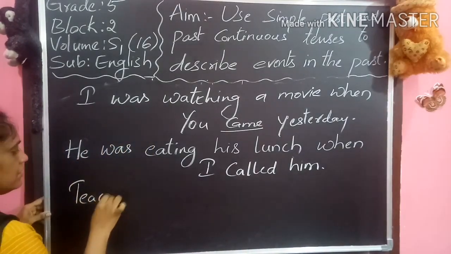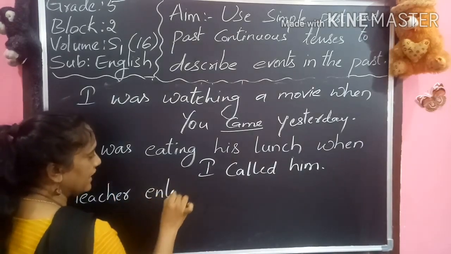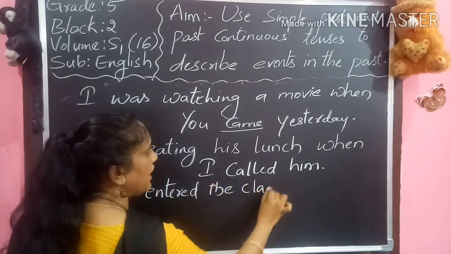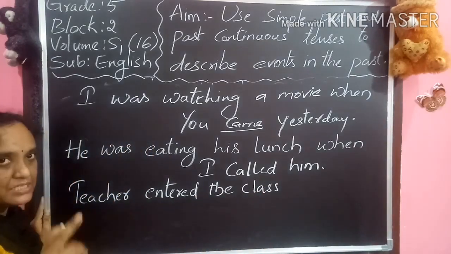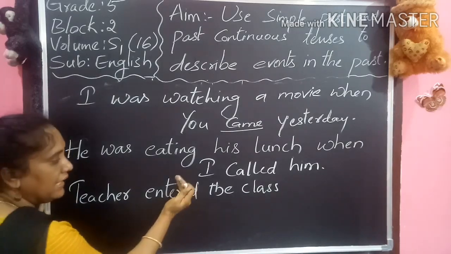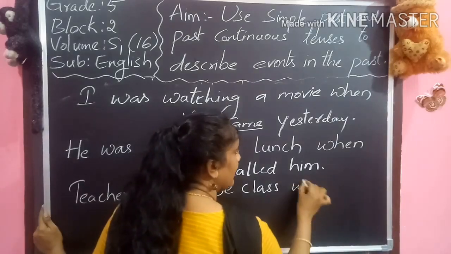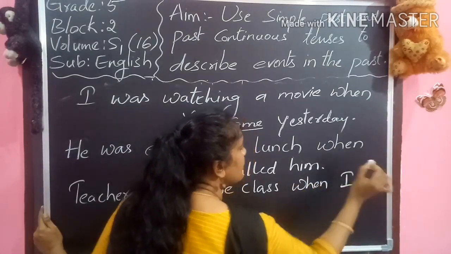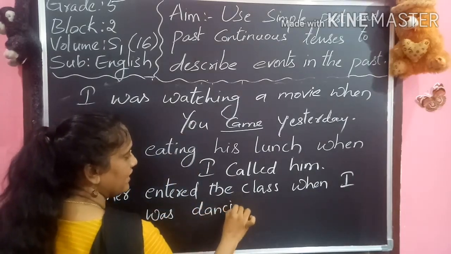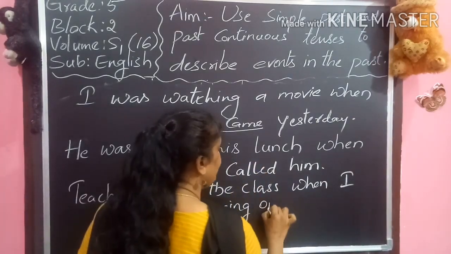Teacher entered the class. Observe, "teacher entered" is the past. Simple past I am using. Teacher entered. "Enter" is present, "entered" is past. Now V2. This is V2. Entered the class when I was dancing. When I was dancing on the bench.